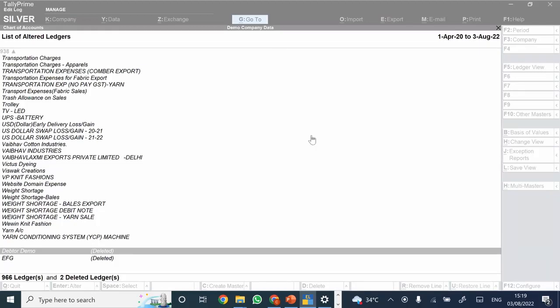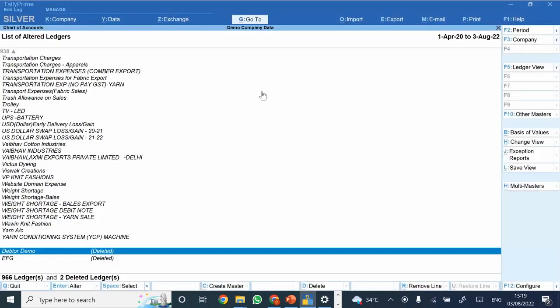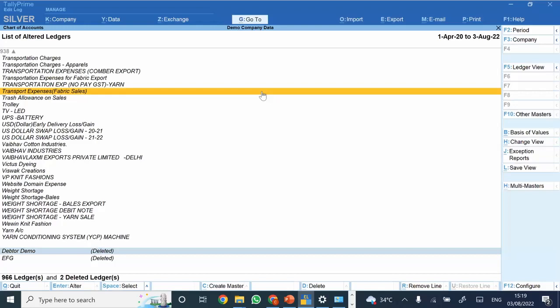So I hope all the questions with respect to this edit log have been cleared. And the crux of the same is, for any updation, modification or alteration in Tally, you could trace the entire trail, for masters as well as for transactions.